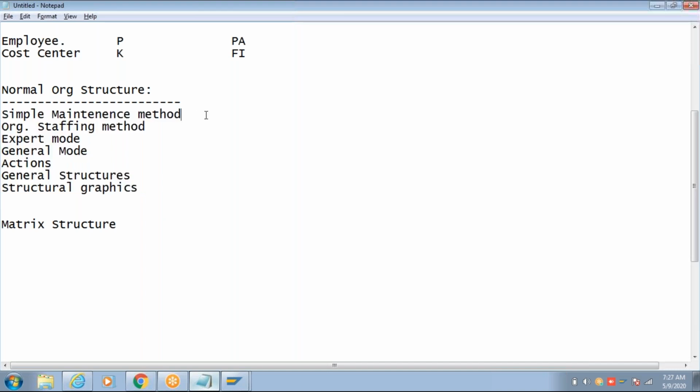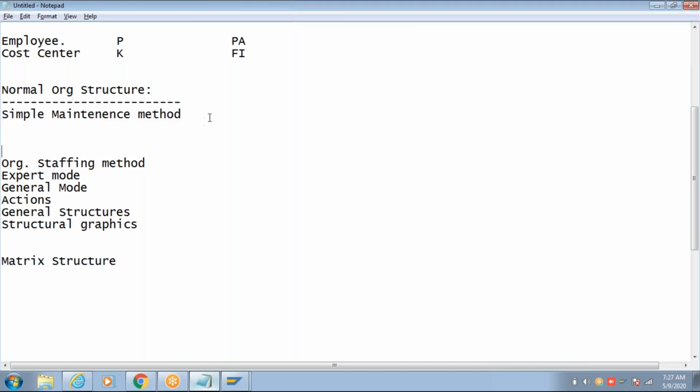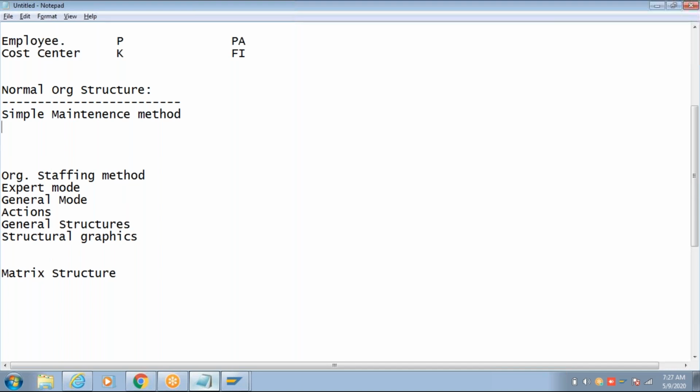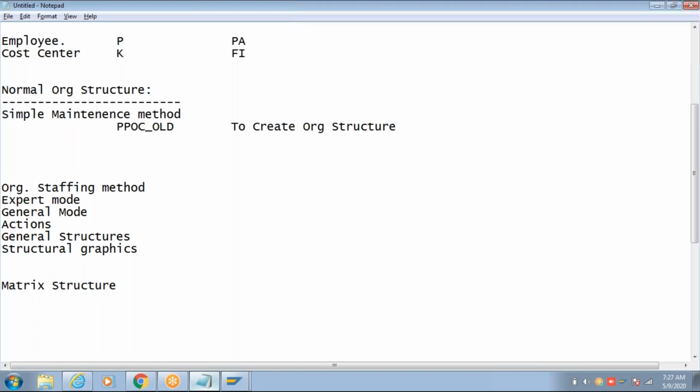Okay, in every method there are transaction codes. You don't need to remember the navigation path. For example, this one, PPOC_OLD, what is this for? To create a structure. This is a T code to change or edit the existing structure.